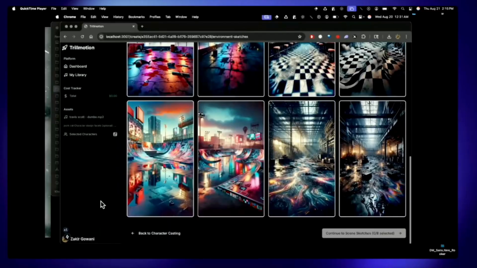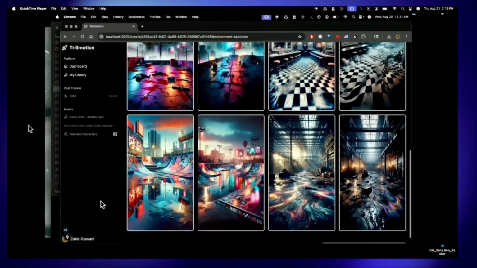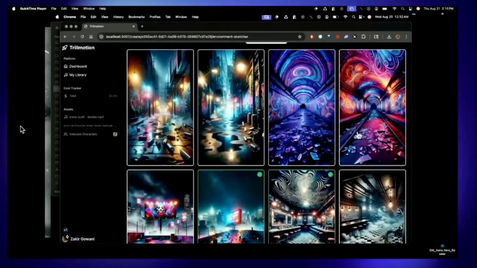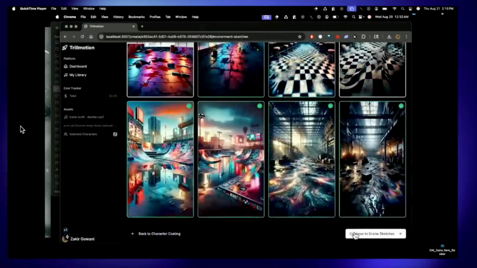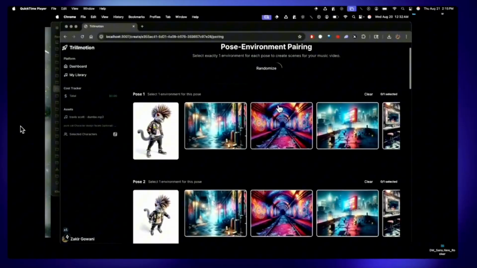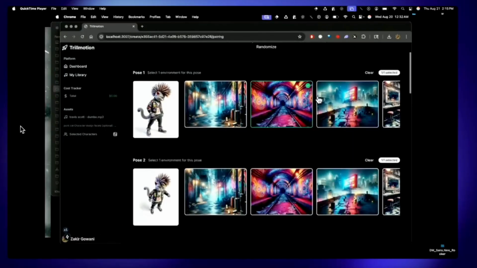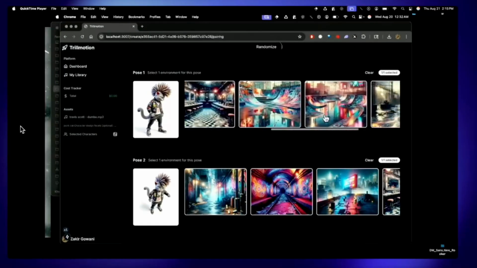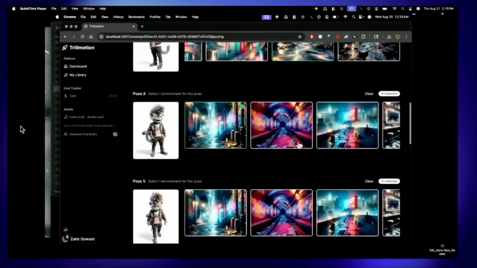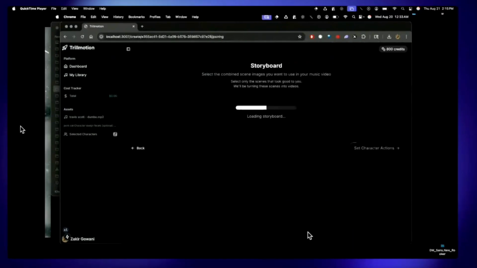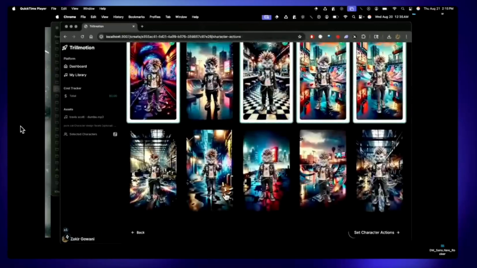So we've got a skate park, we've got some graffiti, we've got a dive bar, and these match with the user specified in their badges as well. I think I clicked on psychedelic environments in the prompting. So you choose the environments that you like, and now we're pairing the different poses of our character with our different environment backdrops. And so this is forming the arc of our music video, where we'll see our character, what environments they'll appear in, which results in a storyboard.